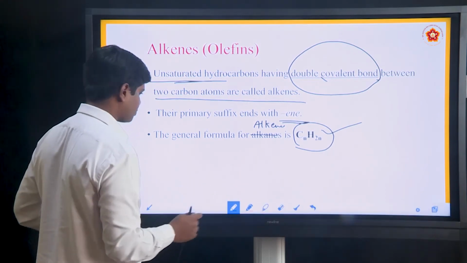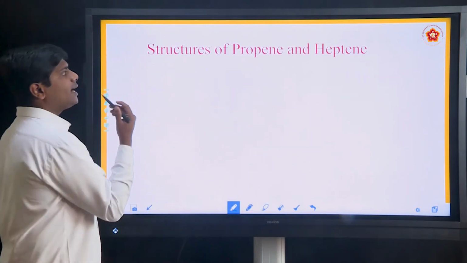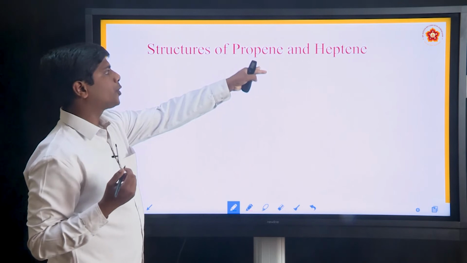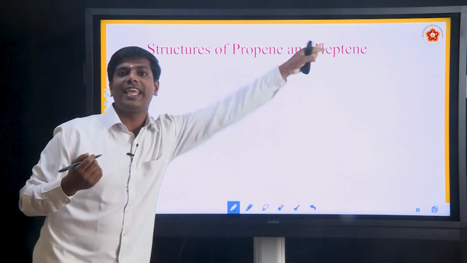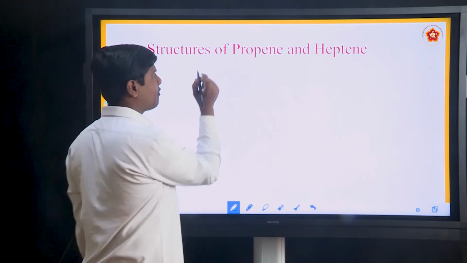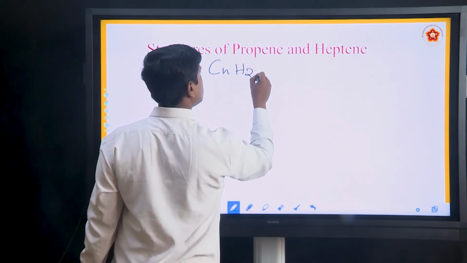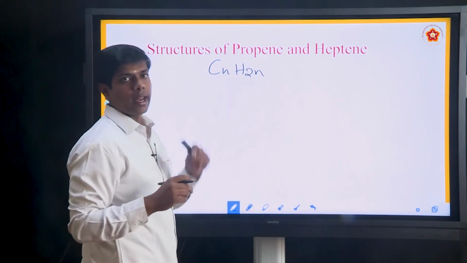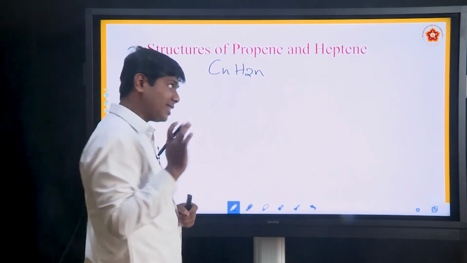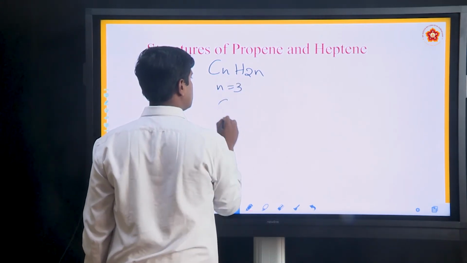Next, let us write the structures of propene and heptene. Before writing the structures, we have to write the general formula CnH2n. Propene: what is the root word? Prop, 3. Put n equal to 3.